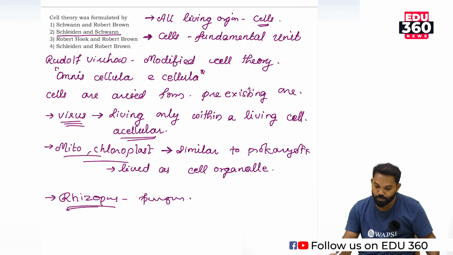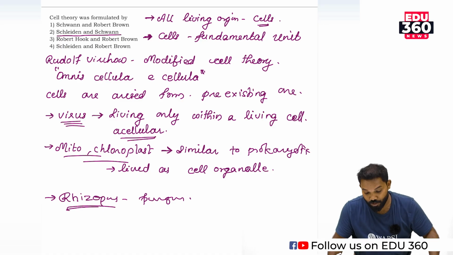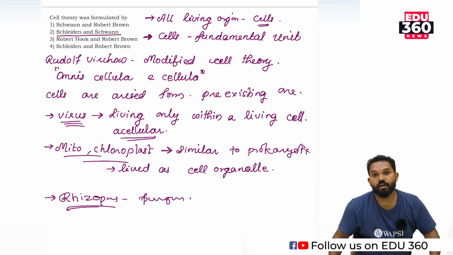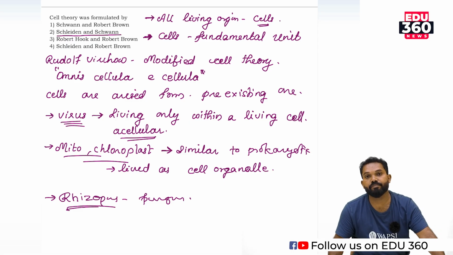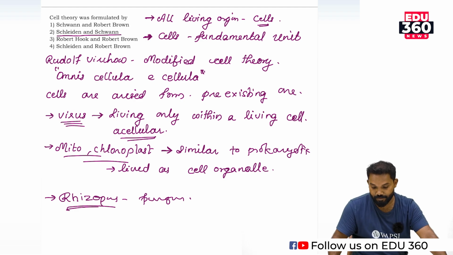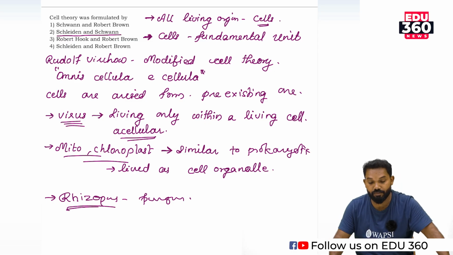Robert Hooke and Robert Brown: Robert Brown discovered the nucleus. Robert Hooke discovered the first cells, which were dead cells. Anton van Leeuwenhoek discovered the first living cells.